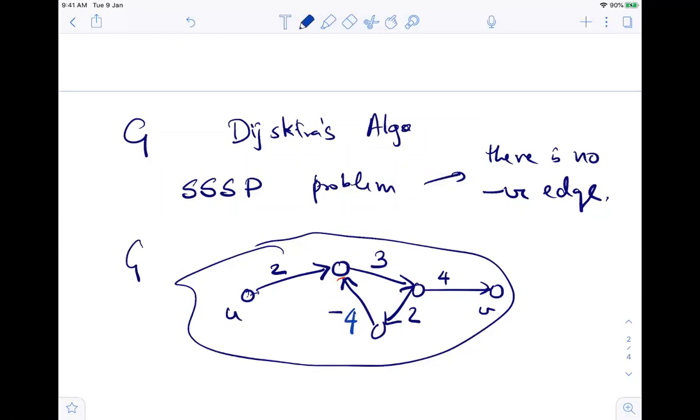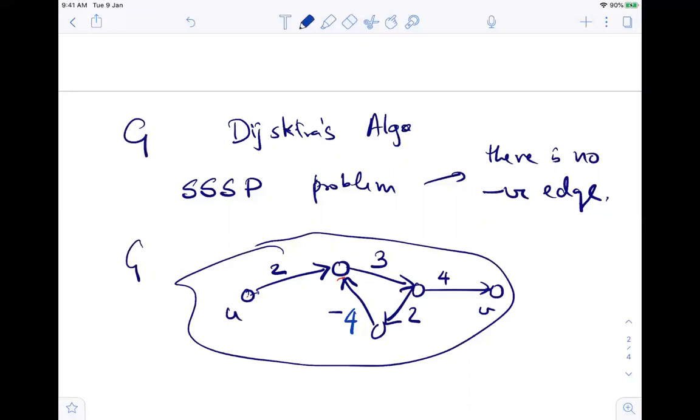Since I'm worried about the lowest path or lowest walk, nobody should really care about going on a cycle. They will not benefit from that, right? So technically, a negative edge is perfectly fine. There's no issue about having a negative edge. The issue is that you should not have a negative cycle, right?